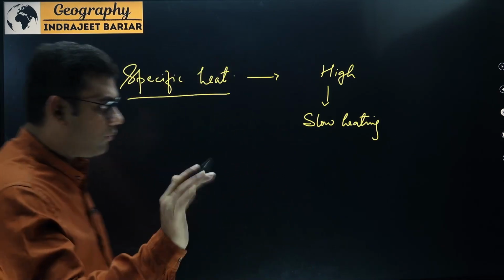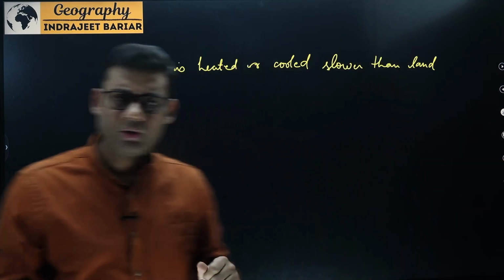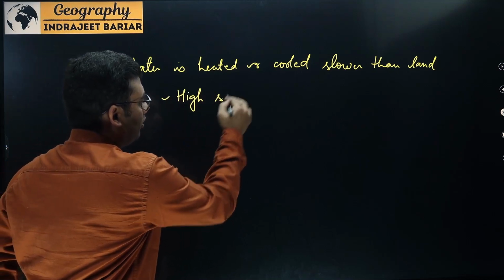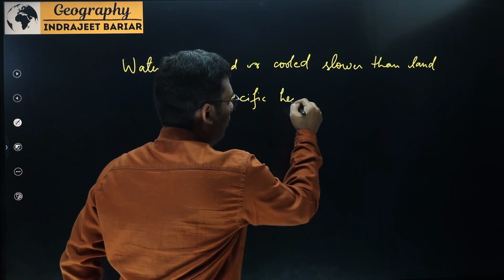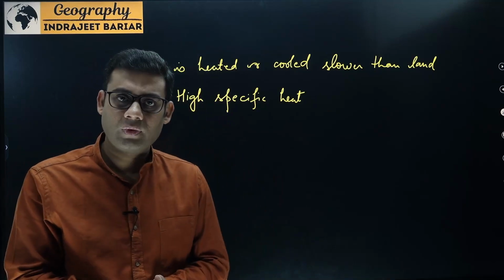So in this case, if we talk about land and water, what we see is the intrinsic property of water, that is water has high specific heat. So when the specific heat of water is high, we can say that the water is going to heat slowly.